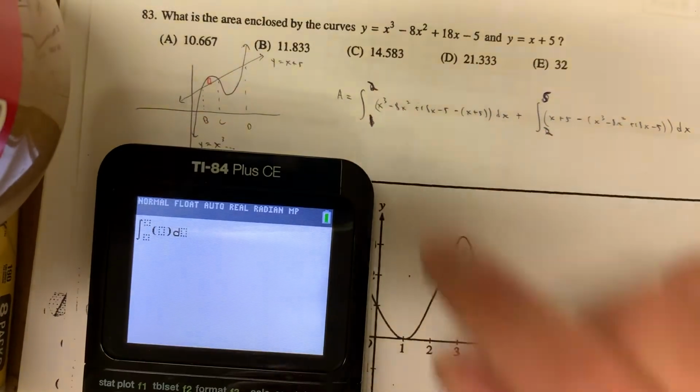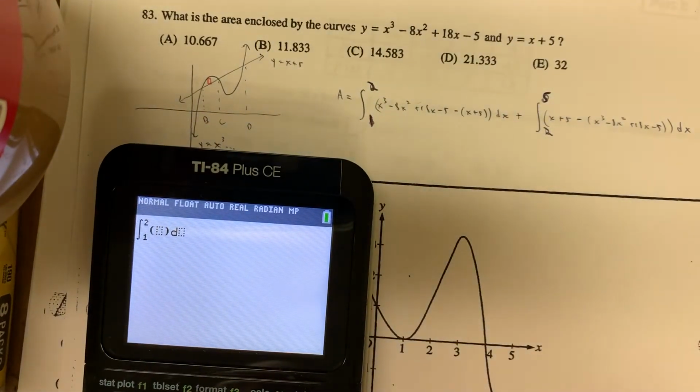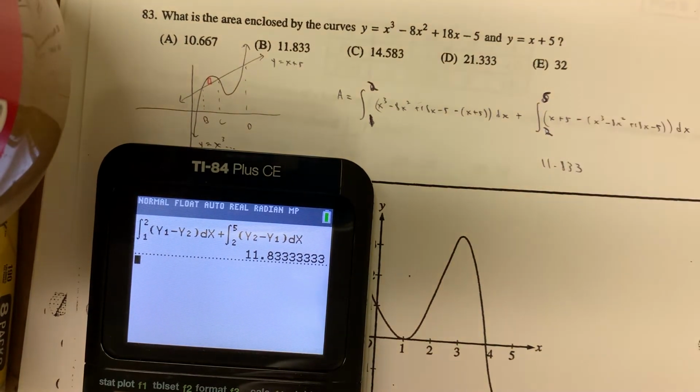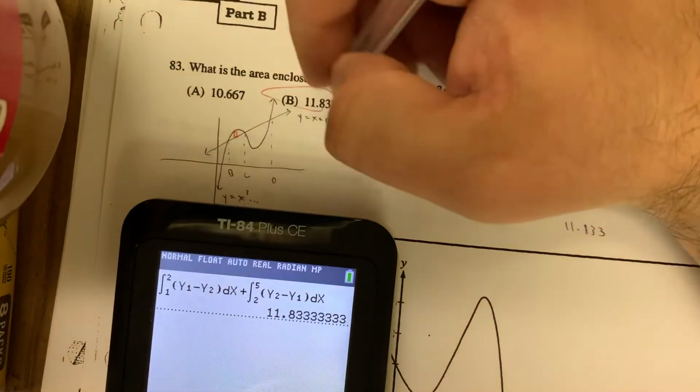My cubic is Y1, so all right, integral from 1 to 2 of Y1 minus Y2 with respect to x, plus this other integral from 2 to 5 of Y2 minus Y1 with respect to x. Hit enter, and I get 11.833 approximately, which you can see is answer choice B.